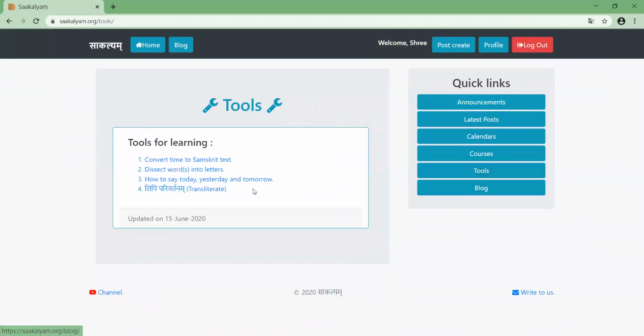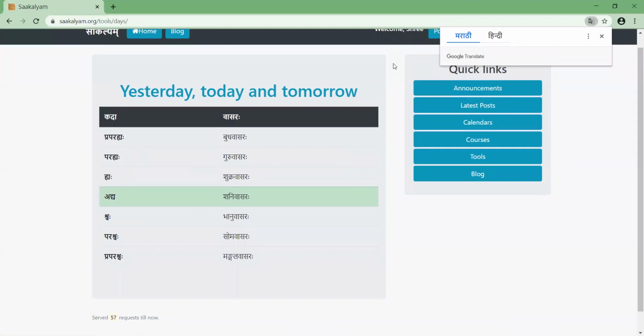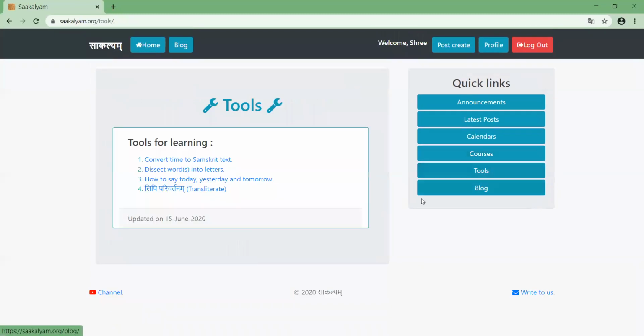The other tool is here. This has Swaha, Paraswaha, these things you can figure out. So Shanivasara, today, the green line is today. Today is Shanivasara. Here was Shukravasara, Parahya was this. And similarly Shwaha is Bhanuvasara, like that.